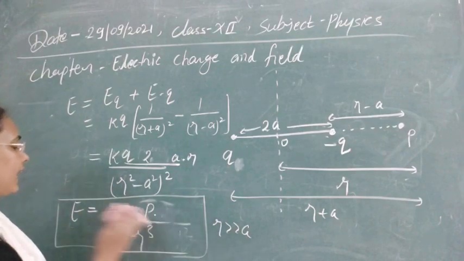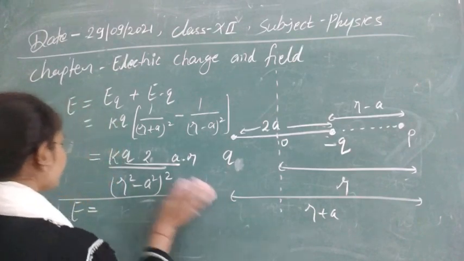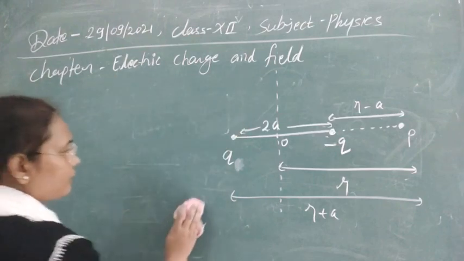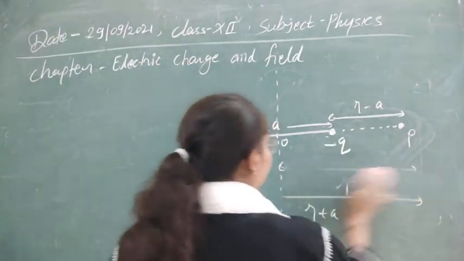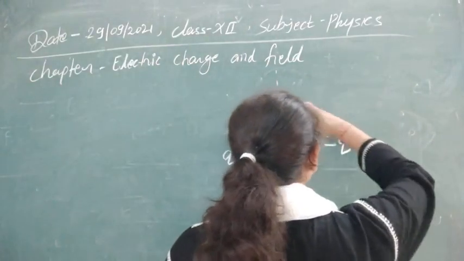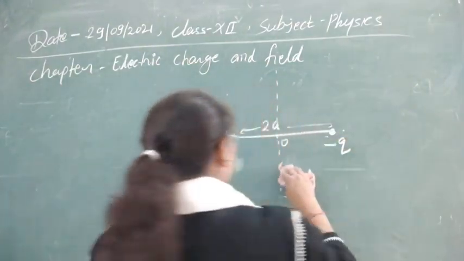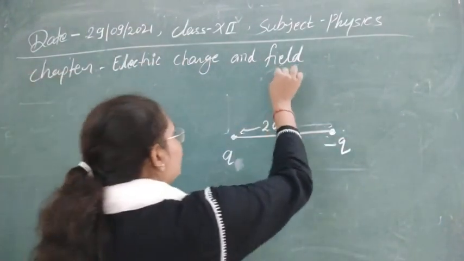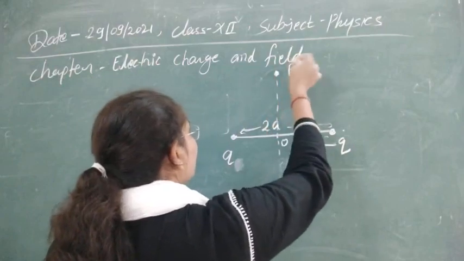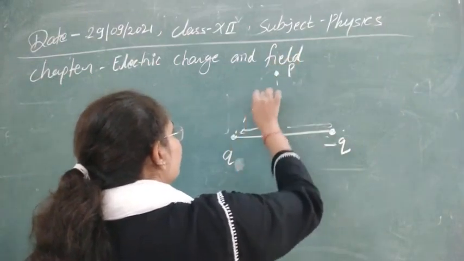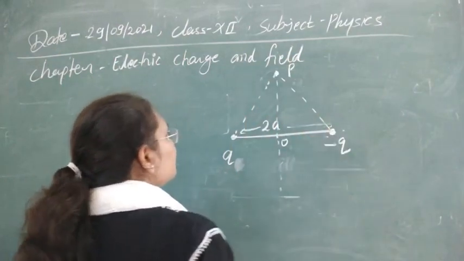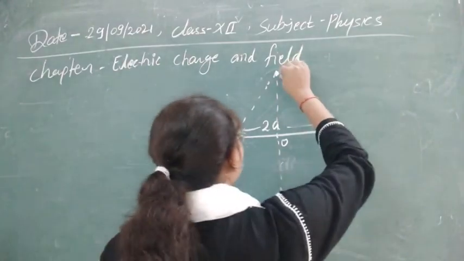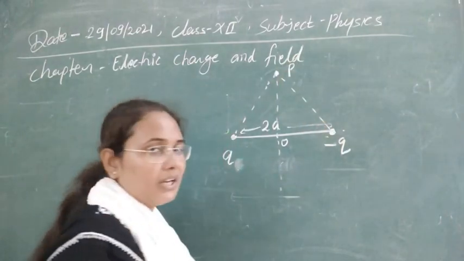So in this way we can calculate the electric field strength at any axial point due to any electric dipole. Now let's see the equatorial point. For the equatorial point, just as we have discussed, whichever point on which we have to calculate the electric field, first we have to see what will be the direction of the electric field.